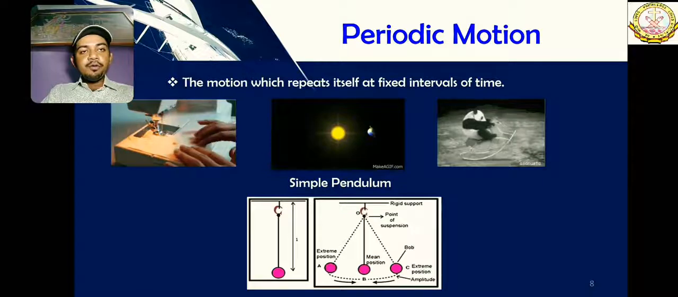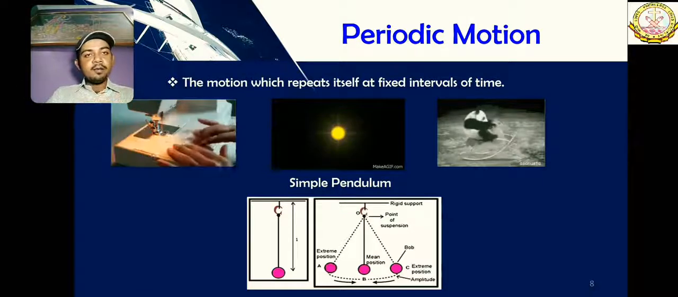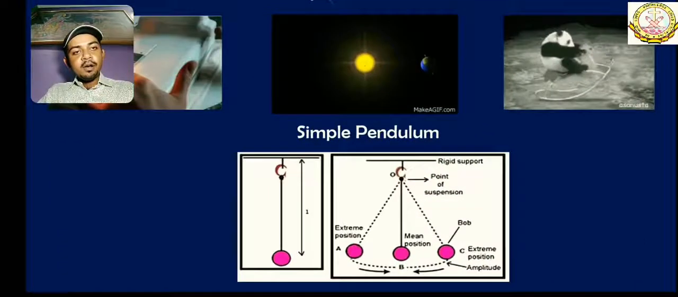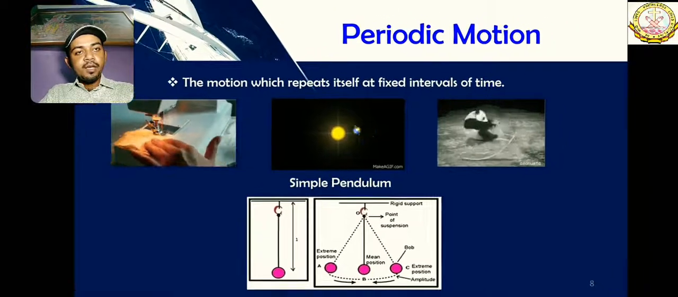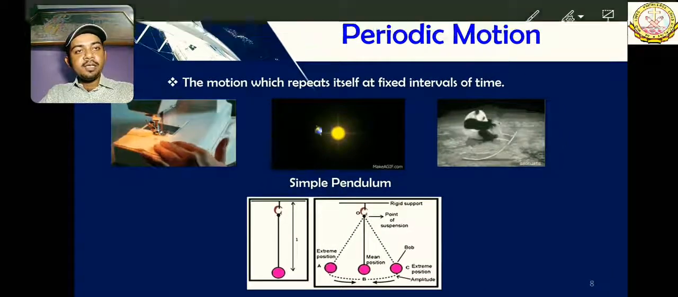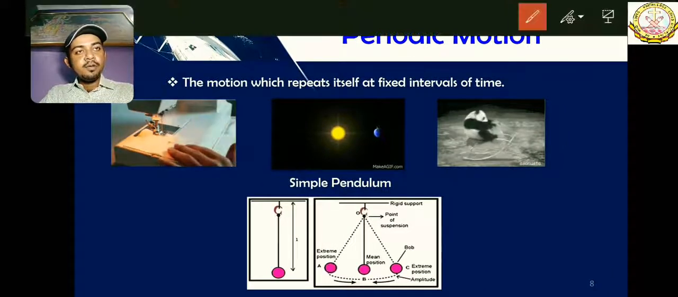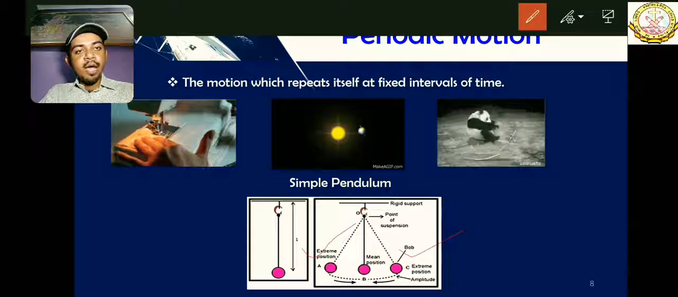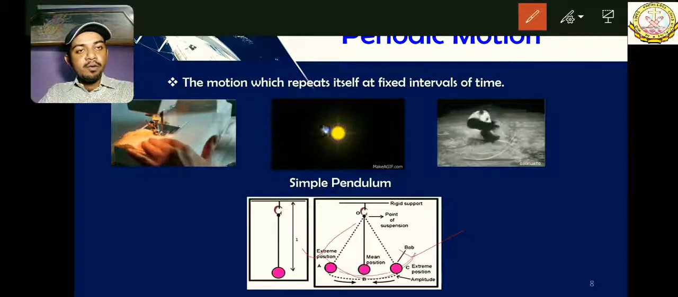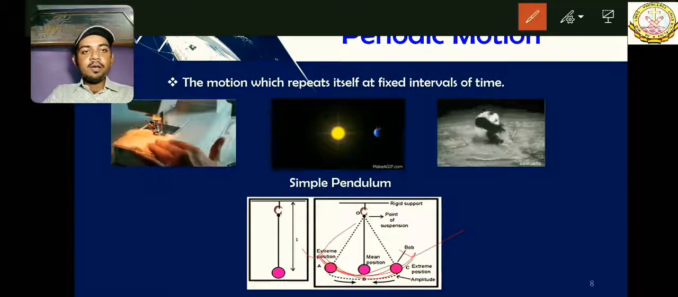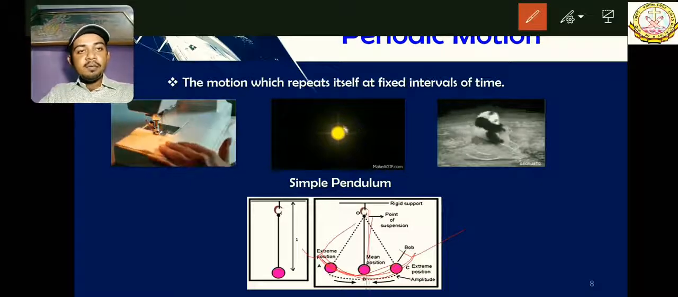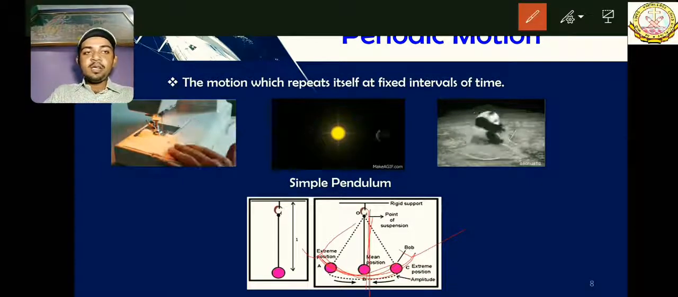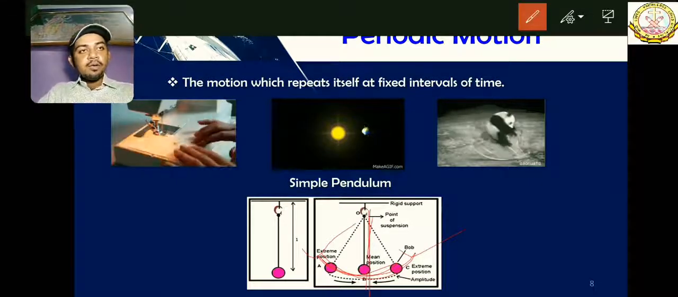What we have to know here is that this is the point of extreme position, and this is the point of extreme position. I mean, the ball is moving from here till here. This is the mean position, where it was when it was at rest.